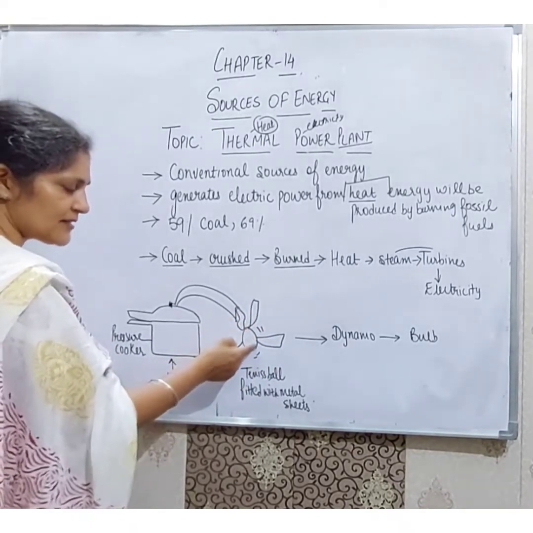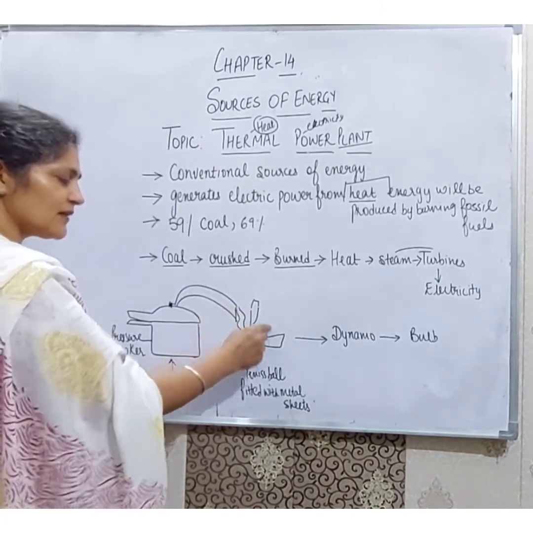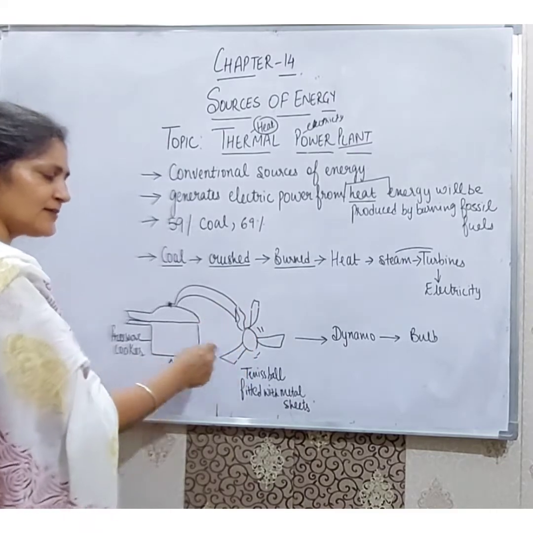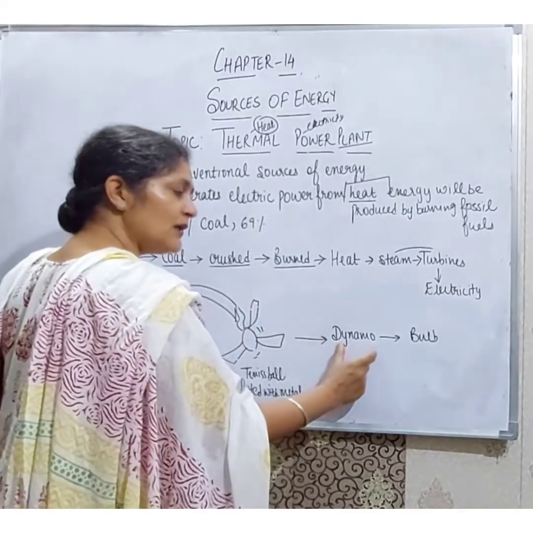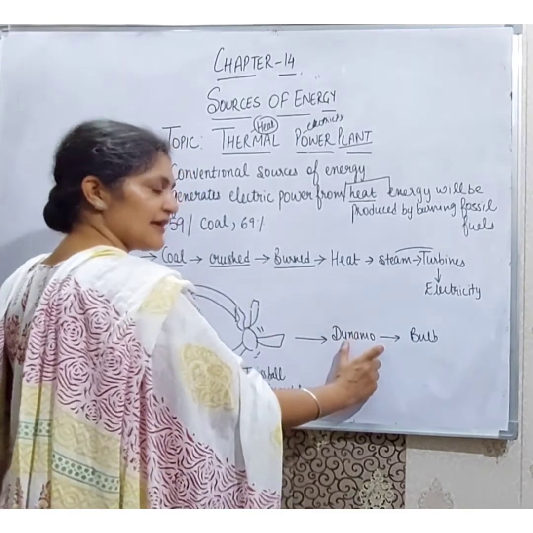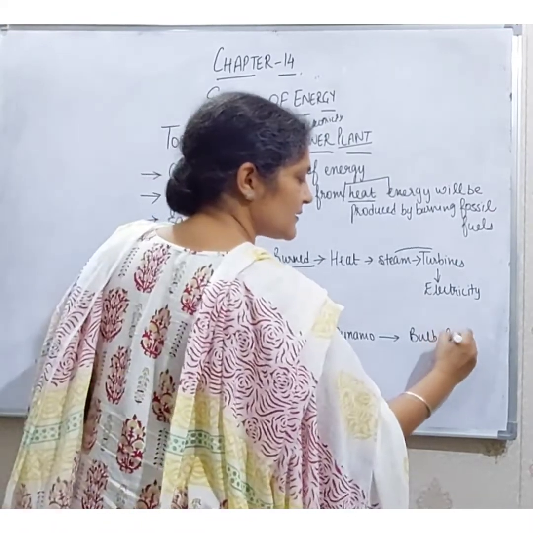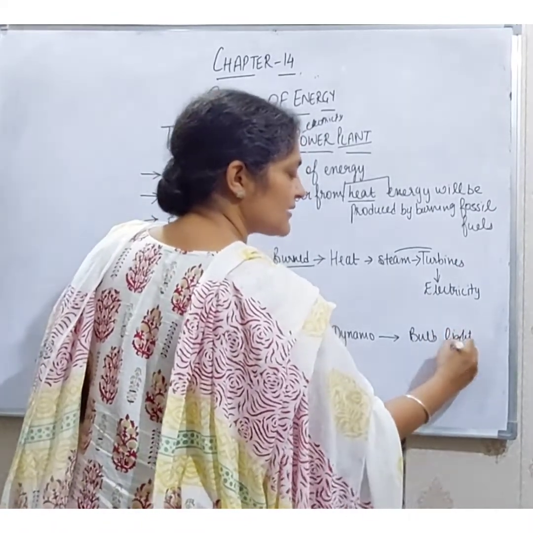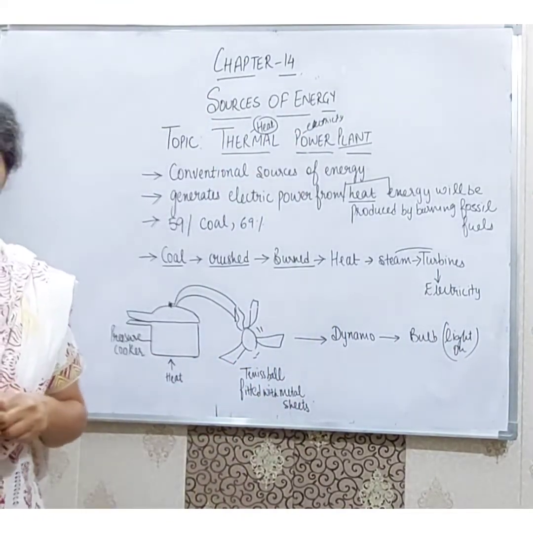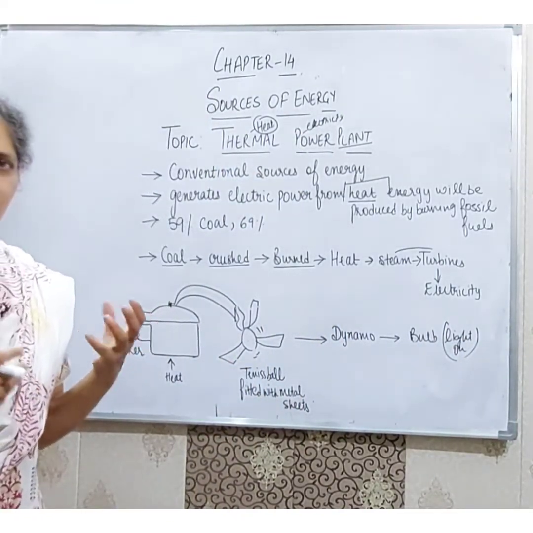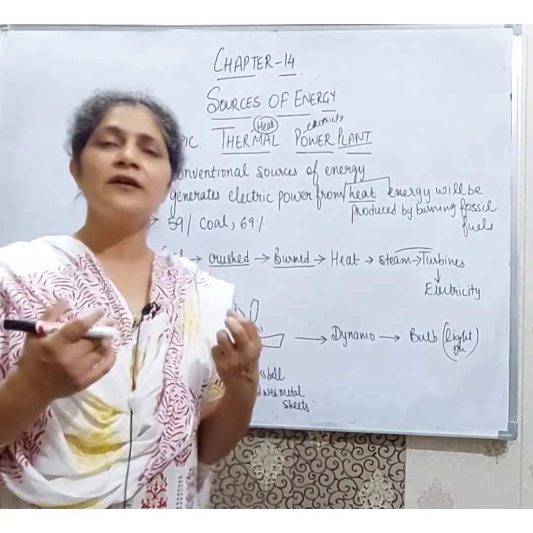Here there is a tennis ball and these blades are of metal sheet. The steam will rotate these metal sheet blades, which are connected to the dynamo or the generator, which will produce electricity, and here we have a bulb which will light up. Right students? So in the thermal power plant, heat is used as a source of energy to produce electricity, and we get heat from the coal.